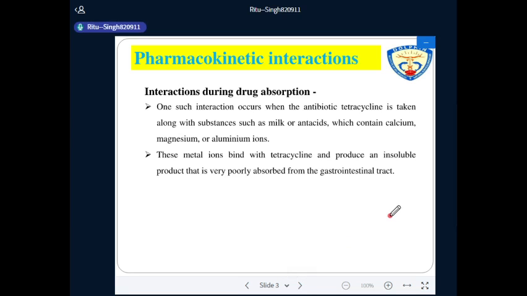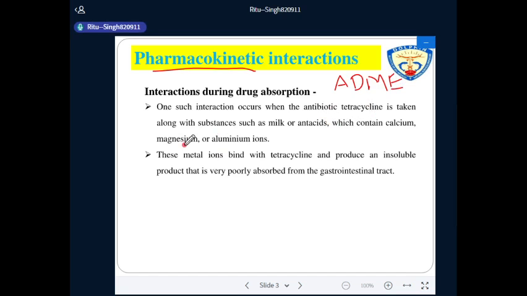First, we discuss drug interaction during pharmacokinetic interaction. In pharmacokinetic interaction, a drug usually alters absorption, distribution, metabolism and excretion. In short form, this process is called ADME, that is absorption, distribution, metabolism and excretion.